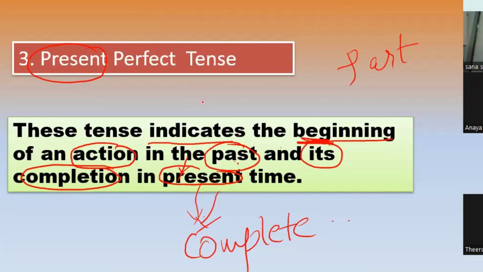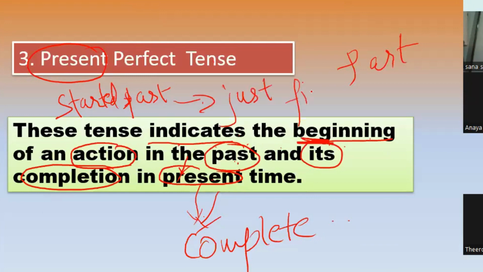So what is the difference? It indicates the beginning of action, the action which started in the past, and it has just finished in the present. This is the difference between the two. Just finished in the present time. Is it clear?